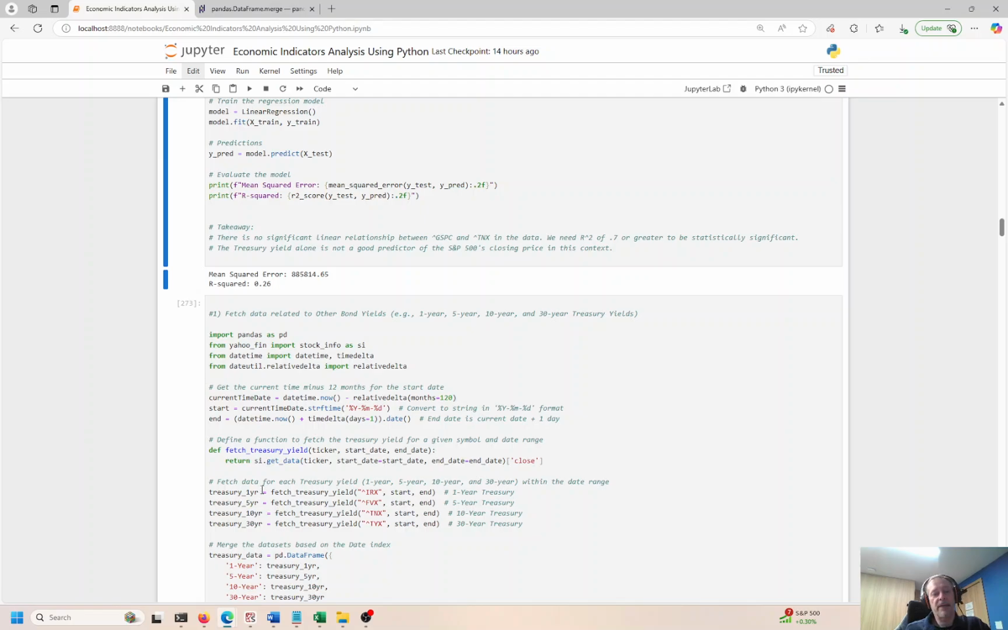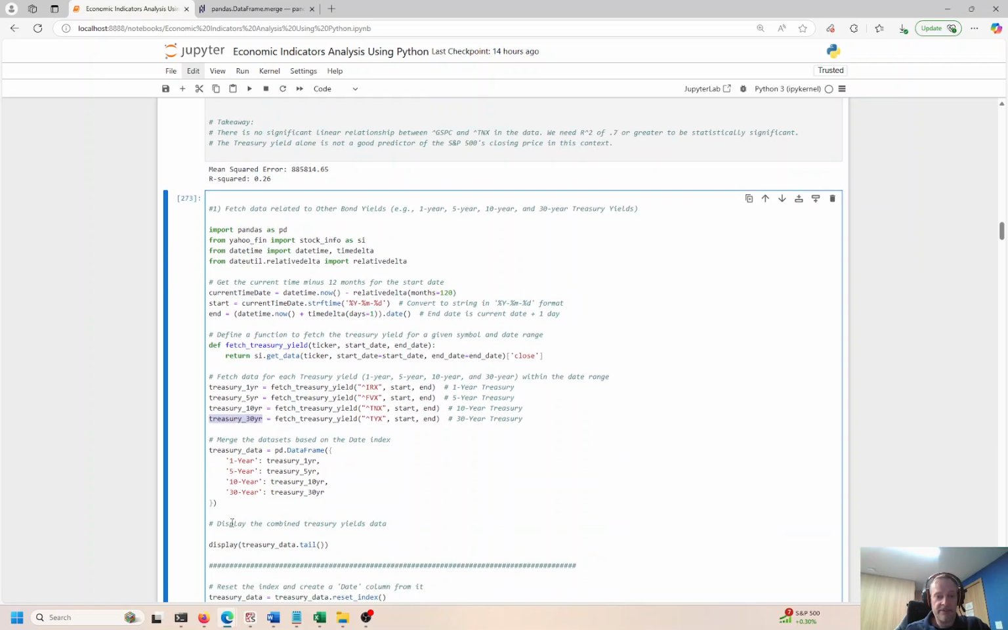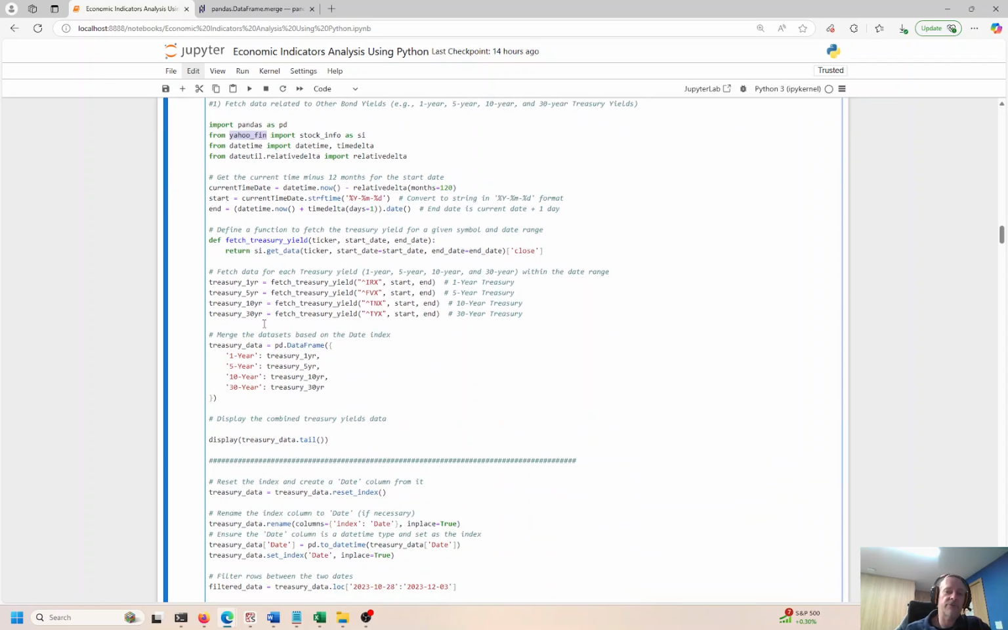So now we can go ahead and pull in the 1-year, 5-year, 10-year, and 30-year Treasury notes. Okay, and this is coming from, let me see here. Oh yeah, Yahoo Finance. Thank you, Yahoo Finance. It gives us most of what we need, not everything, right? So we have to switch back and forth between a couple different data sets to fetch this data from the web.